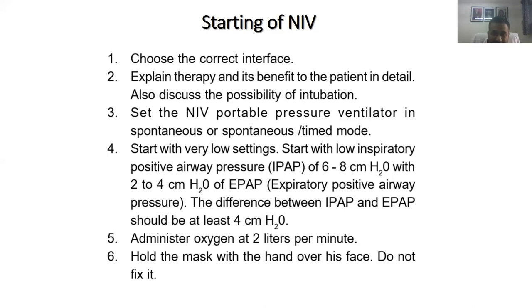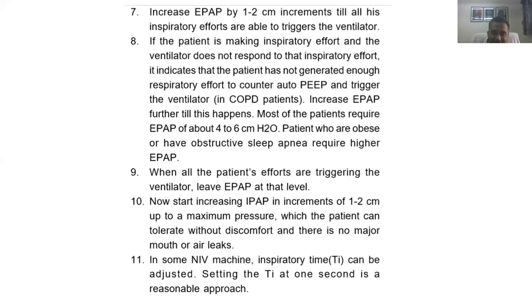Do not fix it immediately. Now increase the expiratory pressure gradually and gradually increase the inspiratory pressure. We started at 2 to 4, gradually go to 6, gradually go to 8. Now what we need to know, what we have not given here, is what is the role of expiratory pressure and what is the role of inspiratory pressure. So any patient, as we have seen before, the difference has to be minimum of 4.